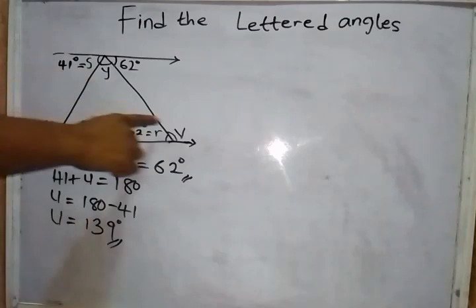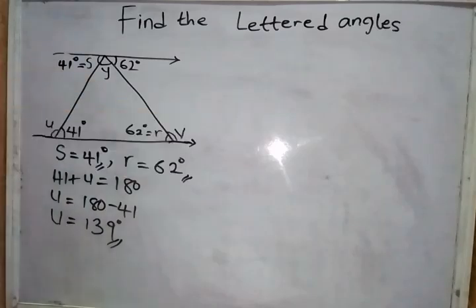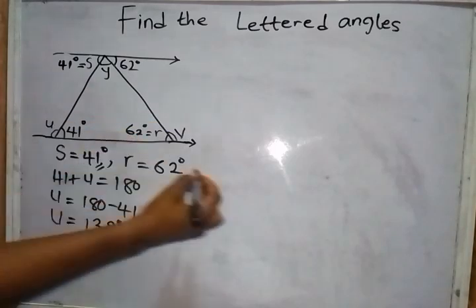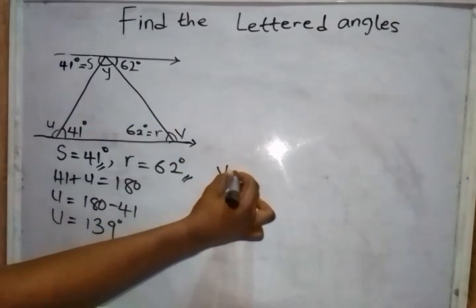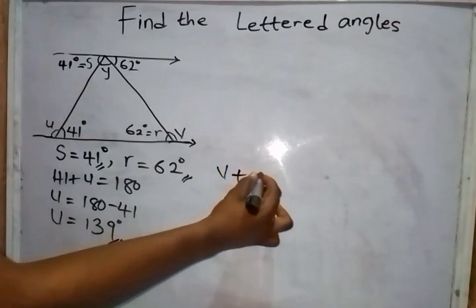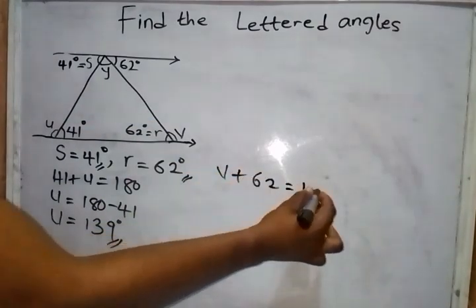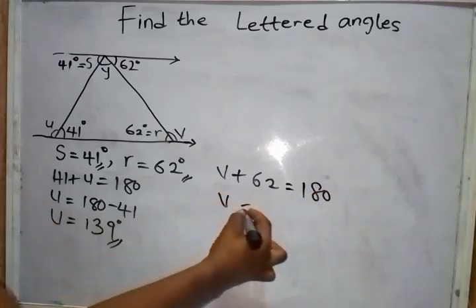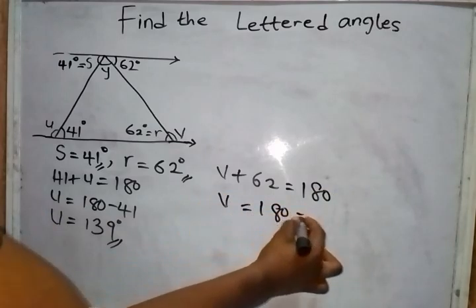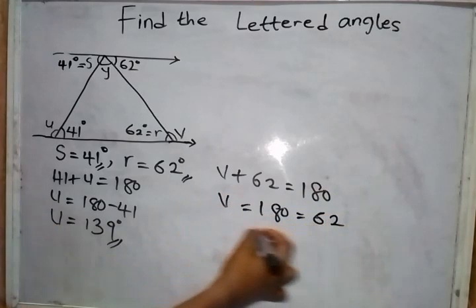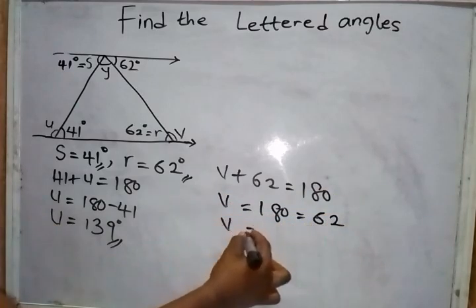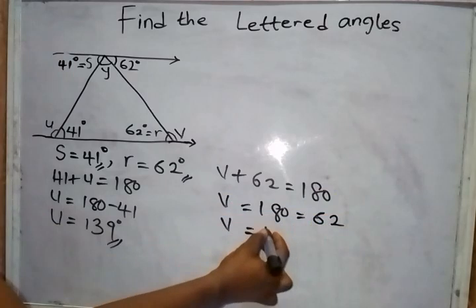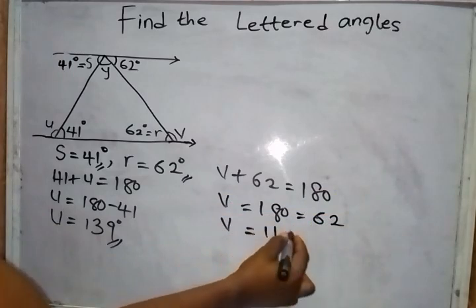Remaining angle Y and angle V. The same thing goes to angle V. We can use sum of angles on a straight line. Finding our V, we have V plus 62 equals to 180. V equals to 180 minus 62, which should give us V equals to 118.